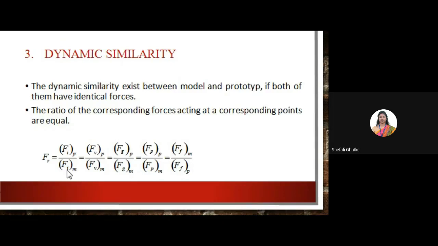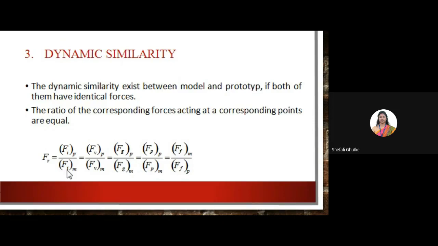The next similarity is dynamic similarity. Dynamic similarity exists between the model and the prototype if both of them have identical forces. In dynamic similarity, we are going to talk in terms of force. The ratio of corresponding forces acting at different points should be equal.